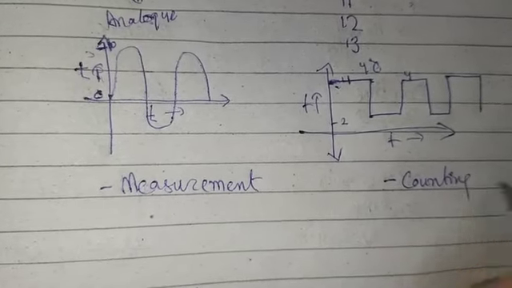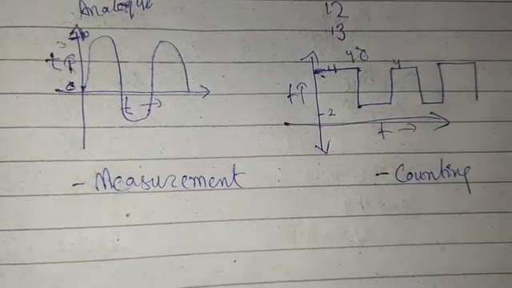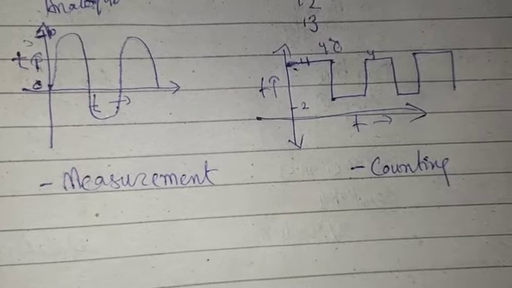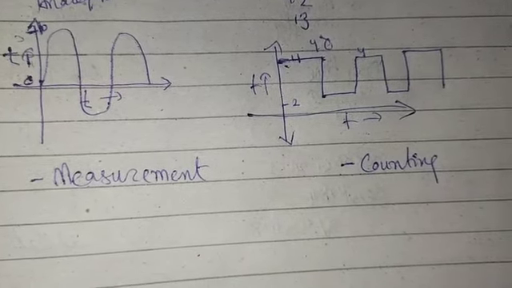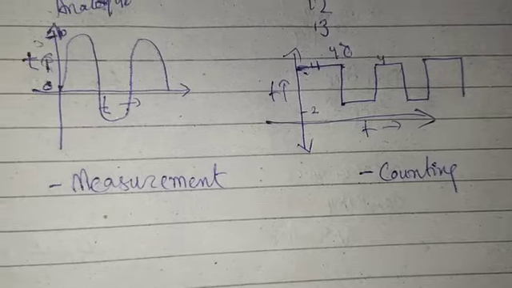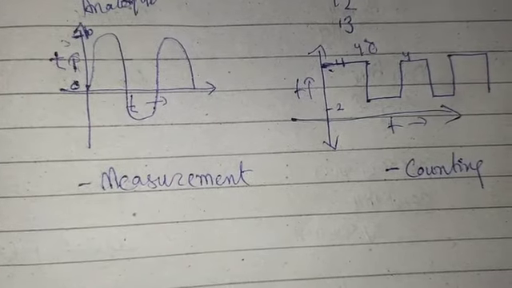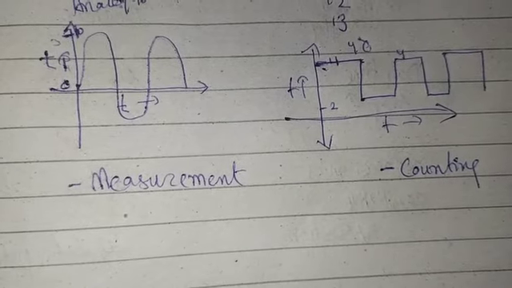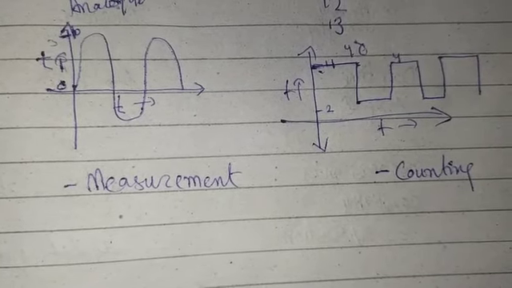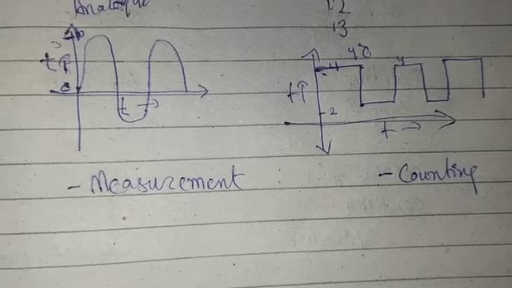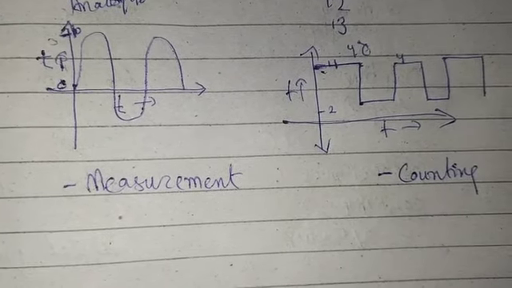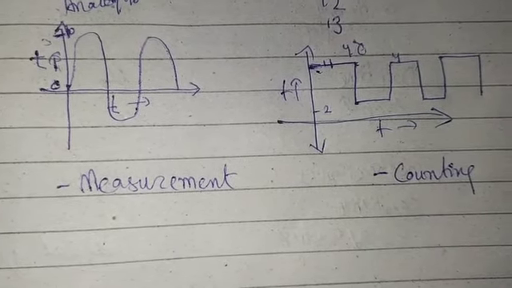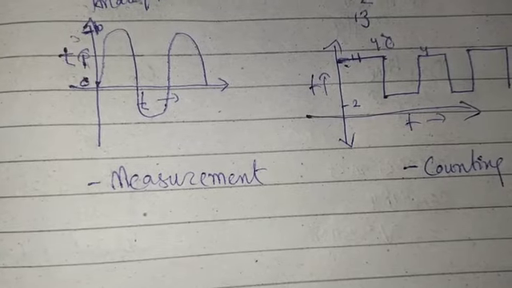Why counting? Because we have an exact value, like 11, 12, 13, 14 or 20 to 40, so we can count. In measurement we are measuring the values, so we can sometimes make a mistake, but in counting we cannot make a mistake. By measuring quantities we can have some mistakes, but in counting we don't.